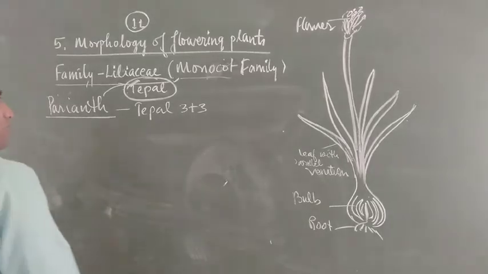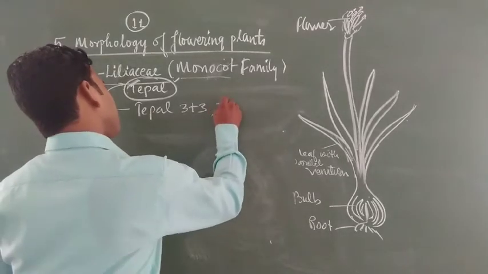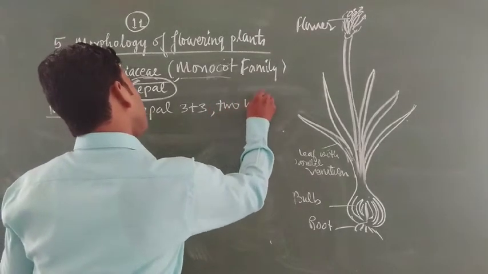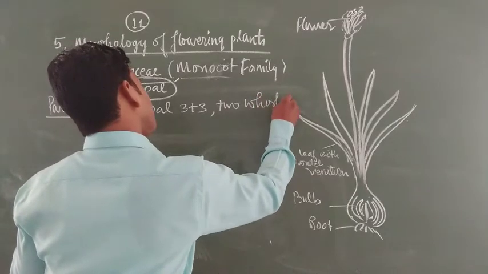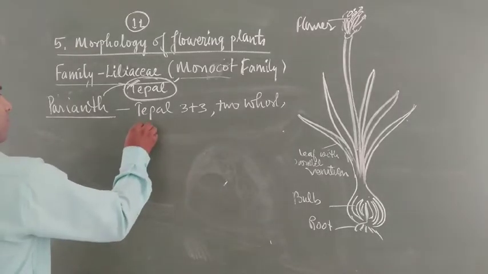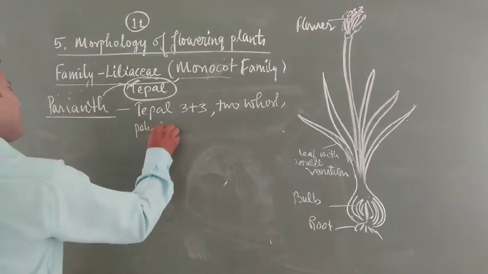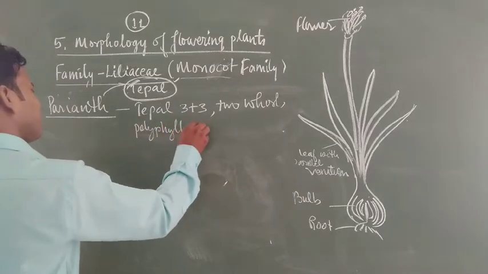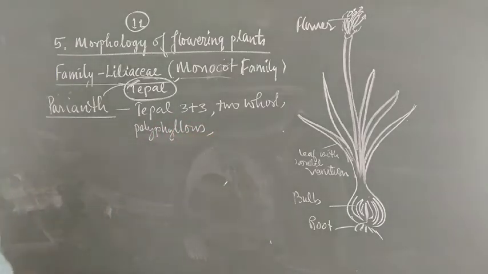They are present in 2 whorls, 3 present outer, 3 present inner, so it is written as 3 plus 3. Polyphyllous means each is separate.